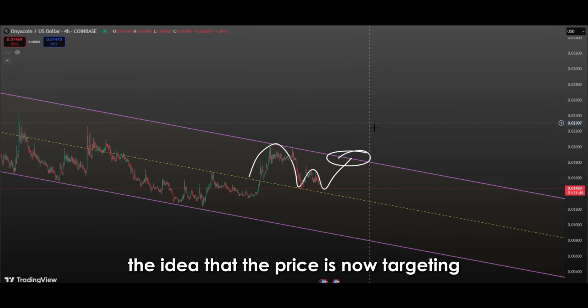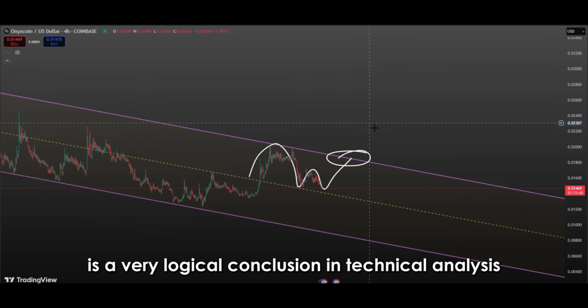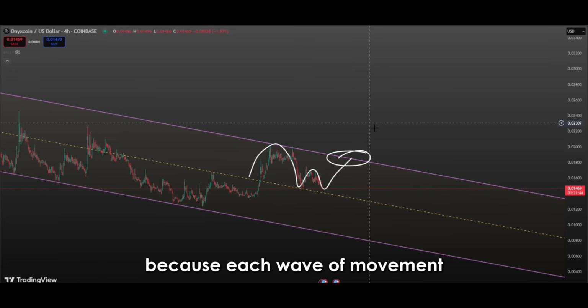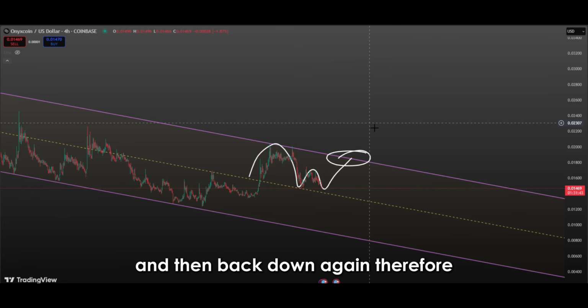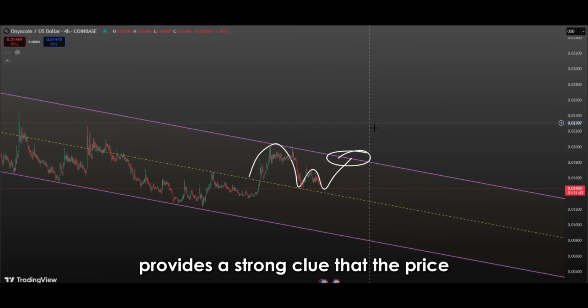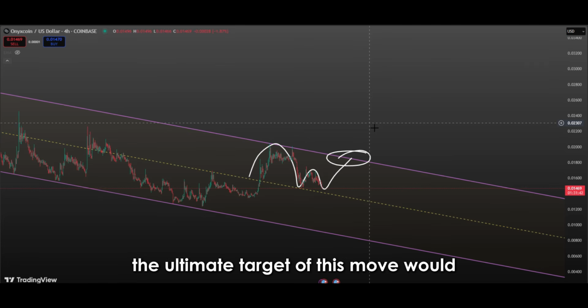The idea that the price is now targeting the upper band of the channel is a very logical conclusion in technical analysis, because each wave of movement within a descending channel typically flows from the lower band to the upper band and then back down again. Therefore, a bounce above the midline provides a strong clue that the price is now making an upward swing within the channel. The ultimate target of this move would naturally be the channel's upper boundary.